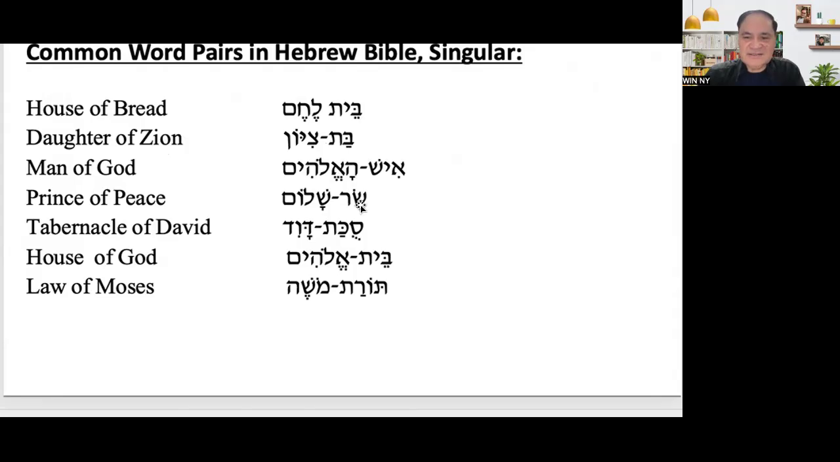Okay, man of God, Ish Ha-Elohim. Prince of Peace, Sar Shalom. And then Tabernacle of David, Sukkot. Remember that this is Sukkah. Originally it was Sukkah. Now, because it is a word pair, you will change the Sukkah to Sukkat, Sukkat David. And then house of God, Bet Elohim. Law of Moses, Torat Moshe.